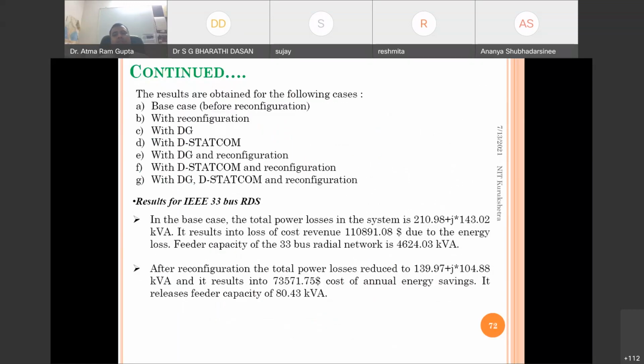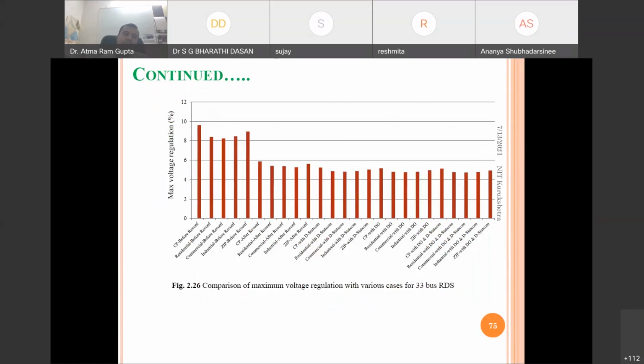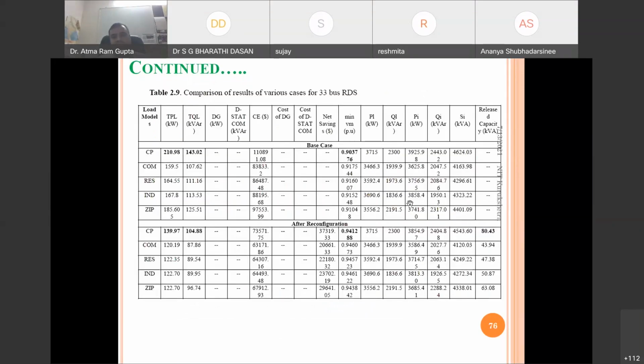Okay, so again, after that we can install DG into the system. So DG and D-STATCOM as well as reconfiguration, all three we can take with all considered loading conditions, and we can see the impact.